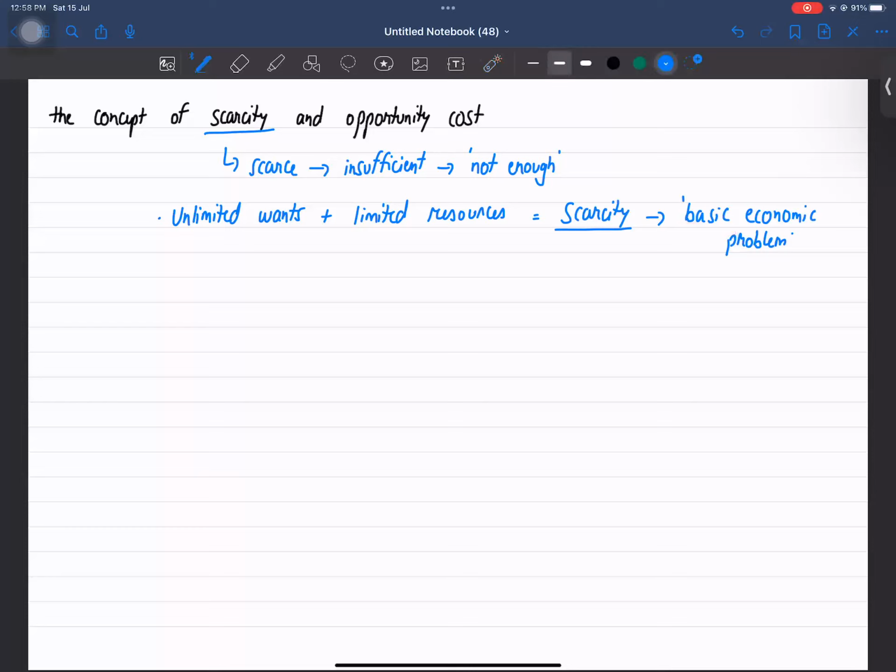If this problem could be avoided, if this problem could be resolved, then we would not call it basic. It is basic because every government, every individual, every business is facing this particular problem. But we can temporarily solve this particular problem by making the choices. So by making the choices, we can temporarily solve this particular problem of the scarcity.